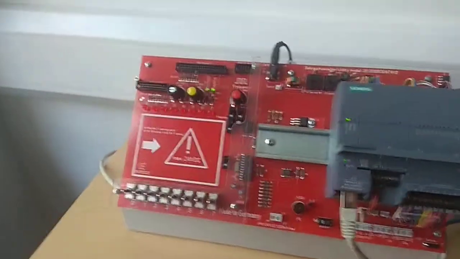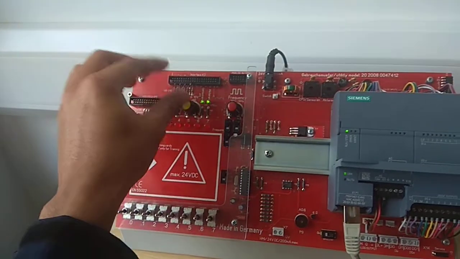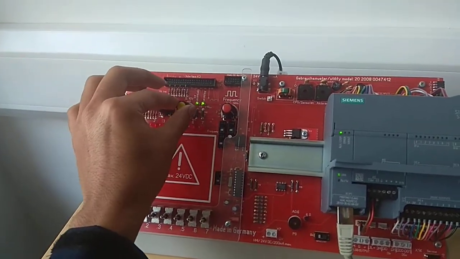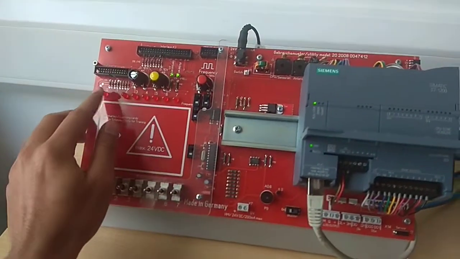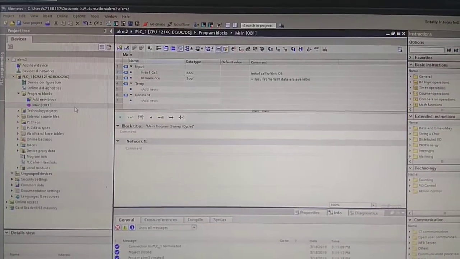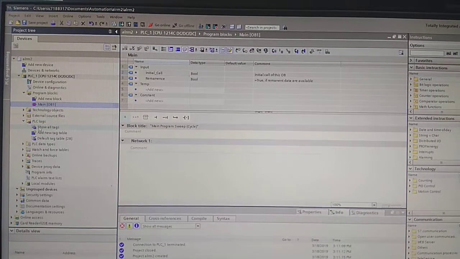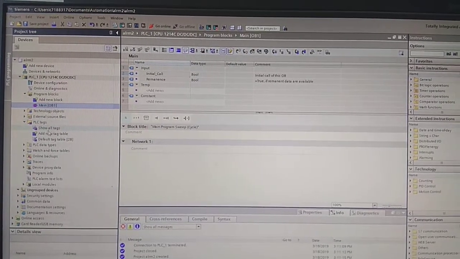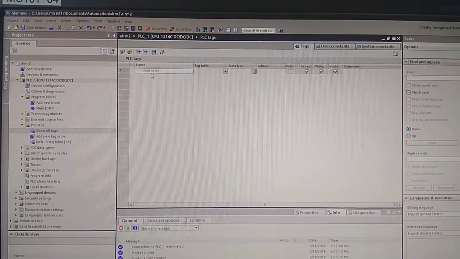So first thing we need to do is set our inputs and outputs. So I'm going to use this switch as an input, and I'm going to use this as an analog input, and this is going to be our alarm LED. So the way you assign your address to those inputs and outputs is by using tags, and you go into tags, show all tags, and you add your tags.